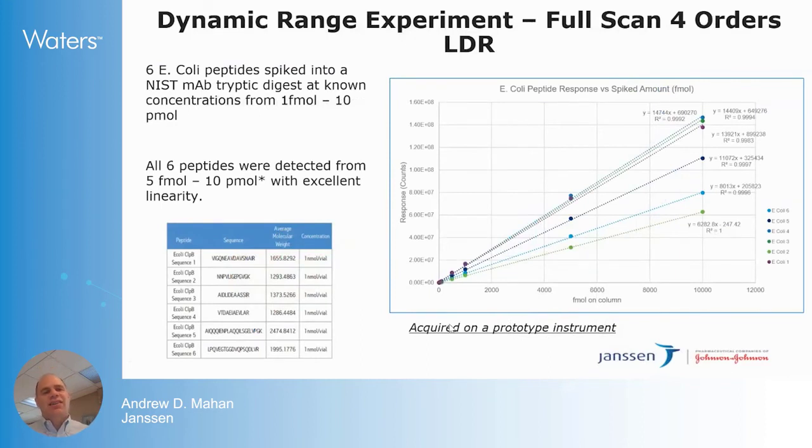Dynamic range: the QTOFs are, as I mentioned, the workhorse, but they're also being put to the task for quantitative experiments as well. And Waters has stepped up in this area. So, for example, shown here is full scan data, just as would be obtained from a typical peptide map. And we're able to see 4 orders of linear dynamic range from several peptides that were spiked into NIST.